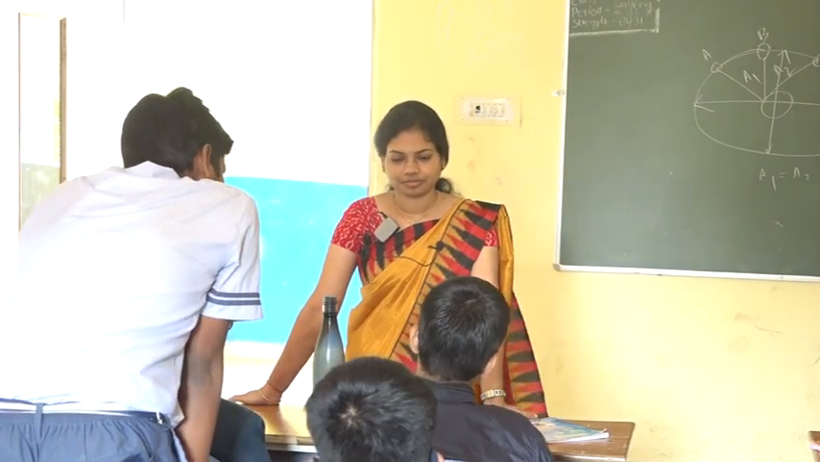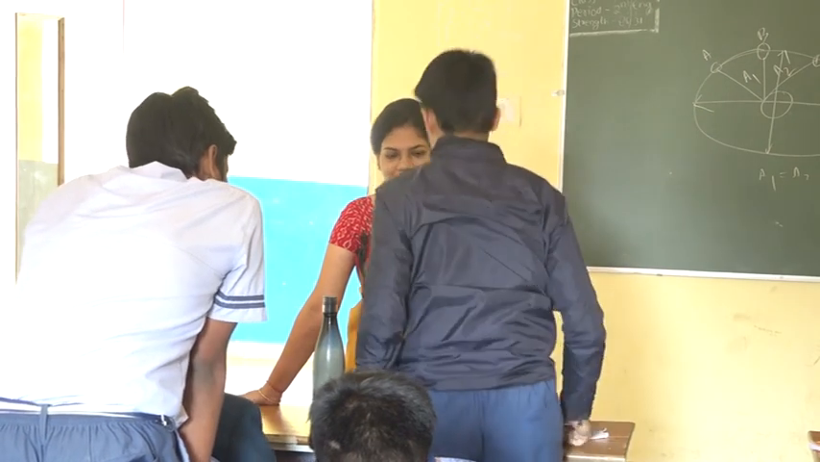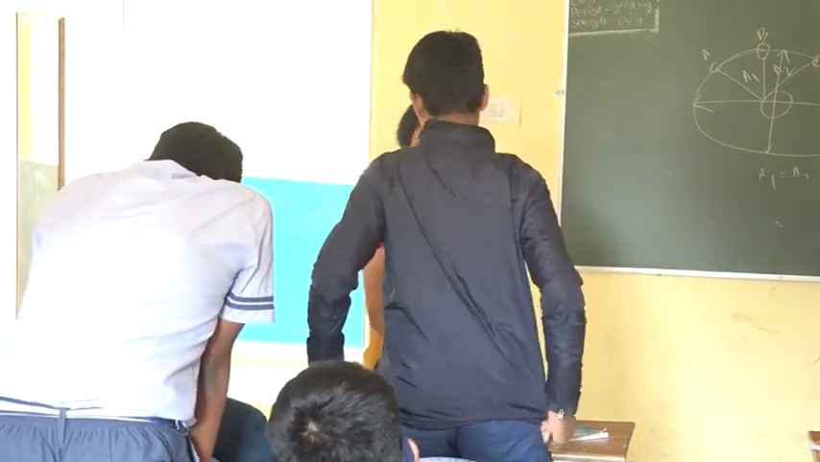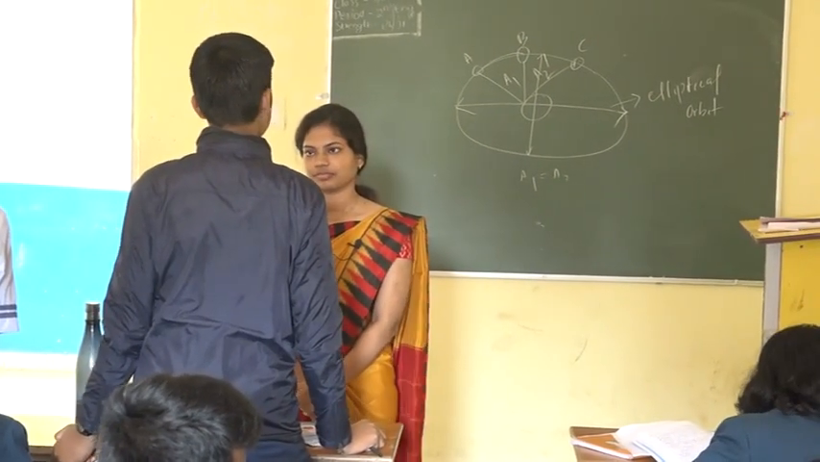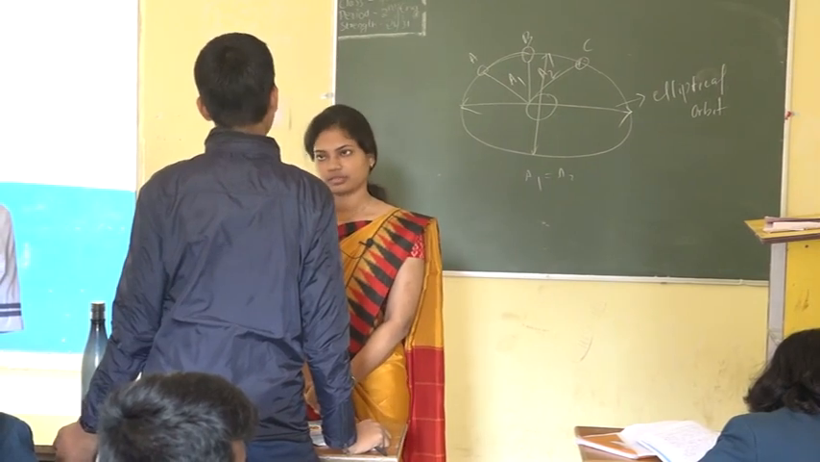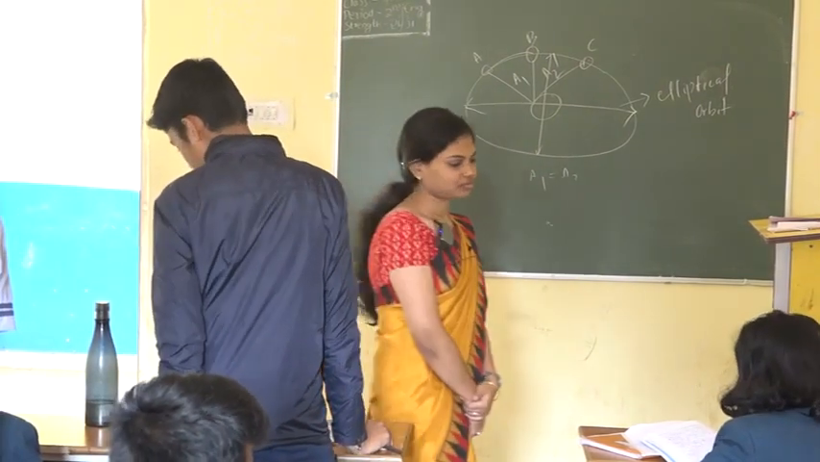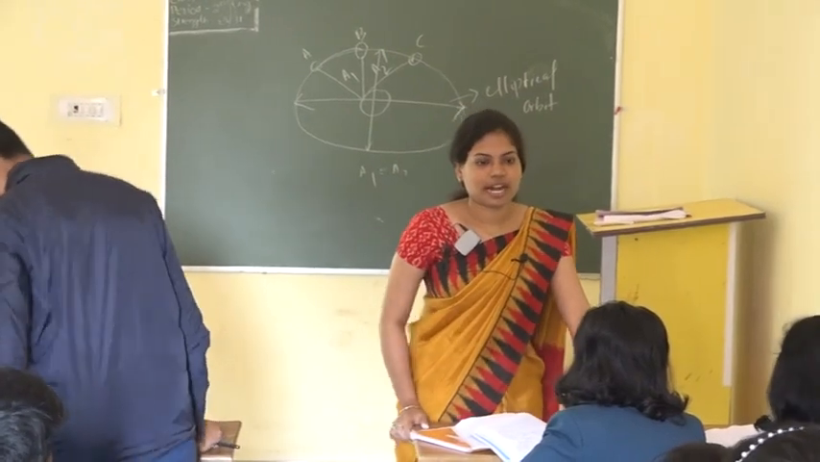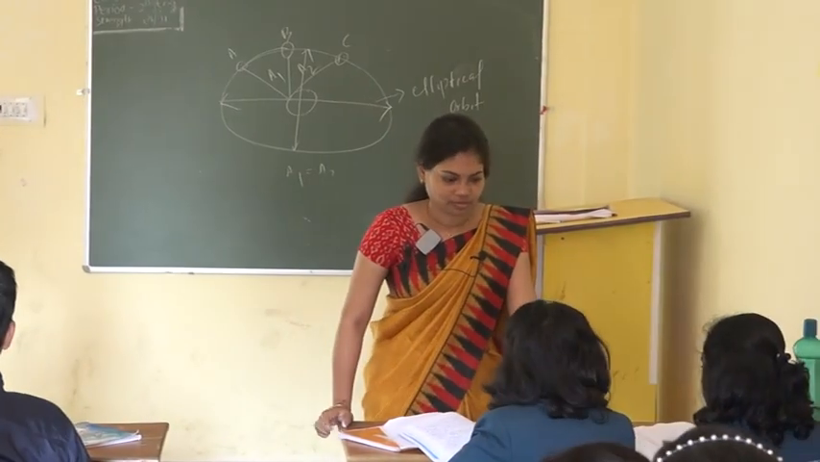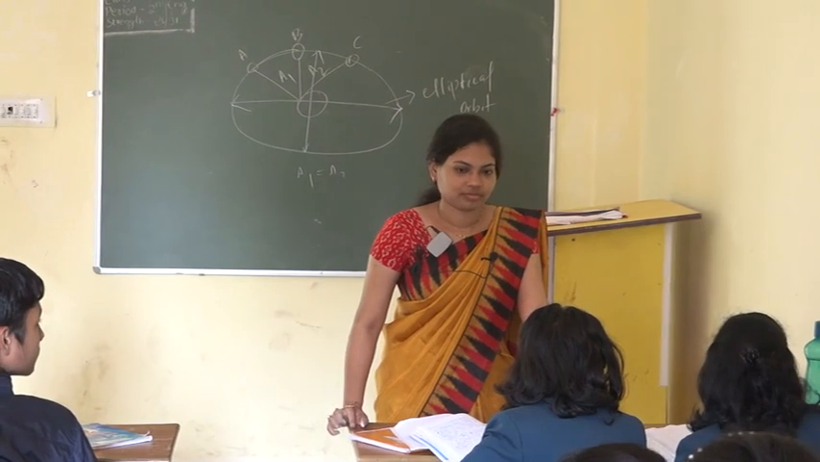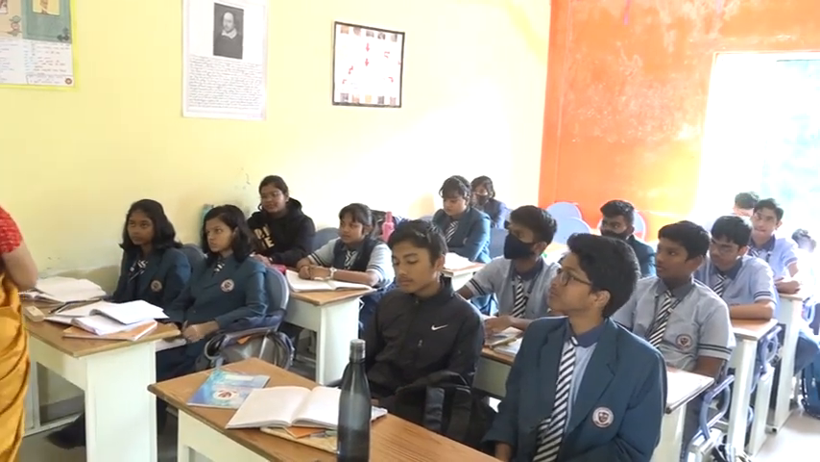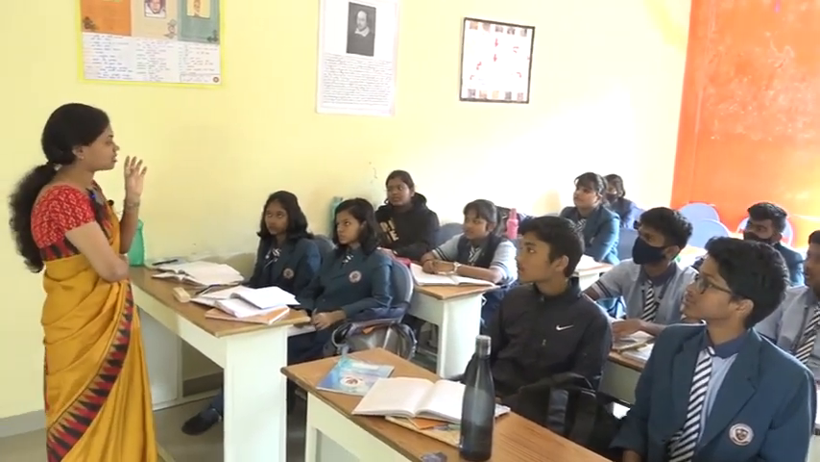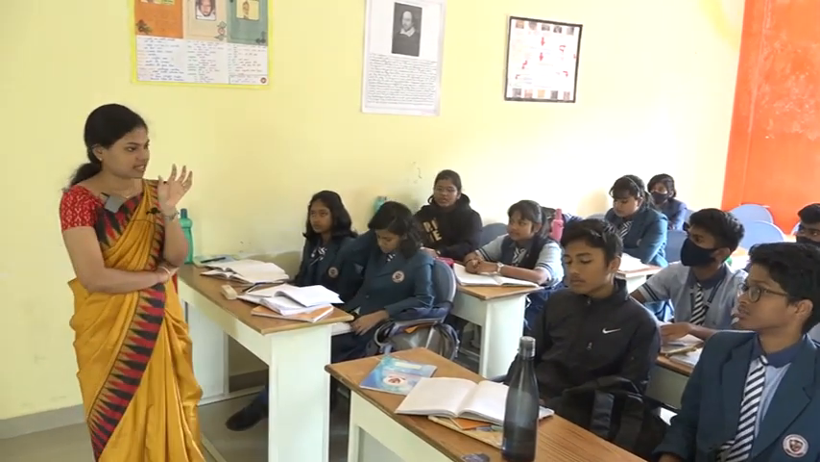Kepler's third law: the square of the time period of the planet is directly proportional to the cube of the semi-major axis of its orbit. What is the expression for the third law? What is T? That is the time period. What is R? That is the semi-major axis distance, R.